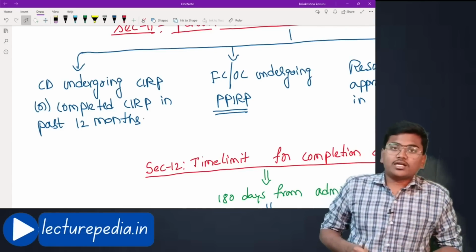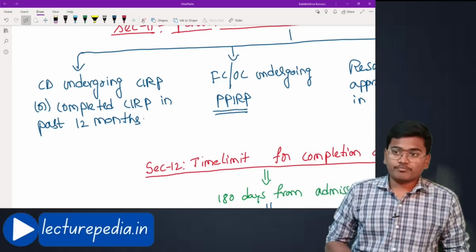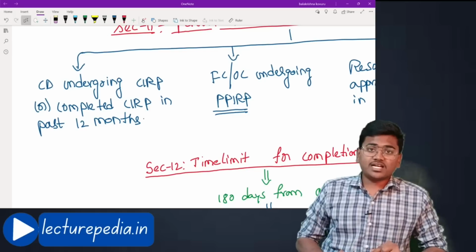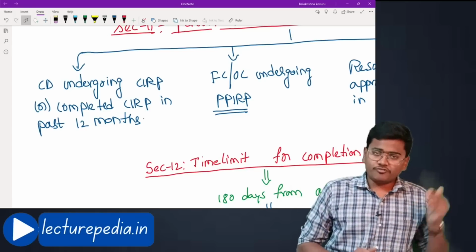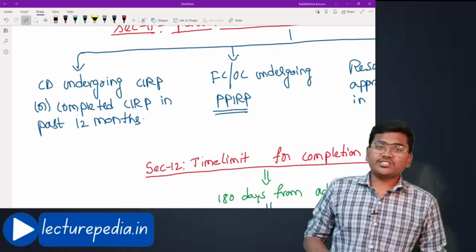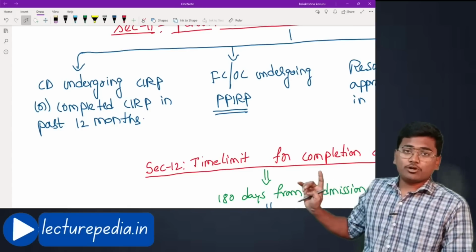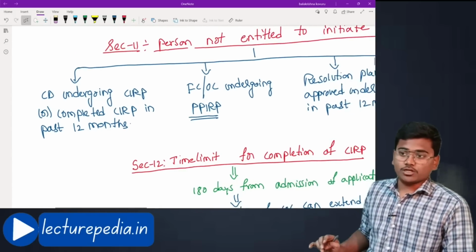If he is already undergoing CIRP, then how can you again file an application for initiating CIRP? And he has completed CIRP in just the past 12 months. Freshly he has completed the CIRP process. In that case, how can you again initiate the CIRP process? So in this case, CIRP process cannot be initiated against such corporate debtor.